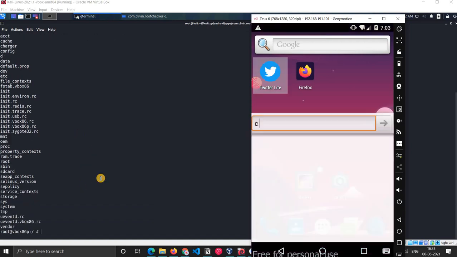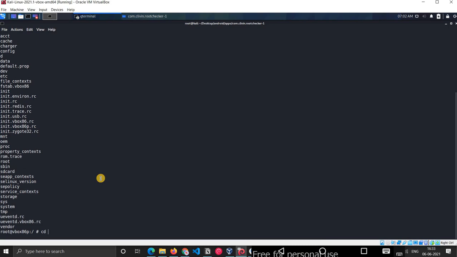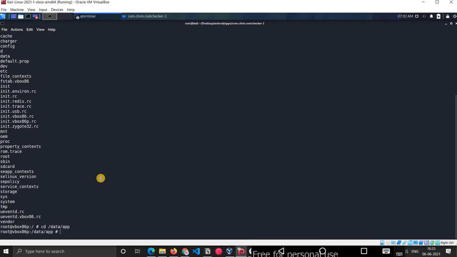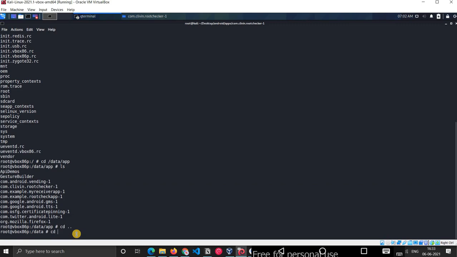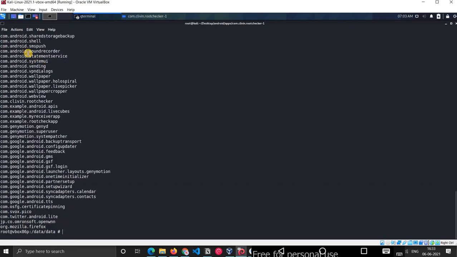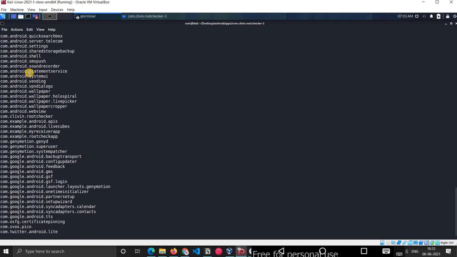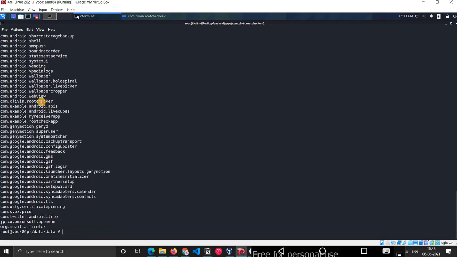The applications are all in data app. These are all the applications which are installed, and the folders related to them are in data, one step back. In data, these are the package names, and you can find the folder.